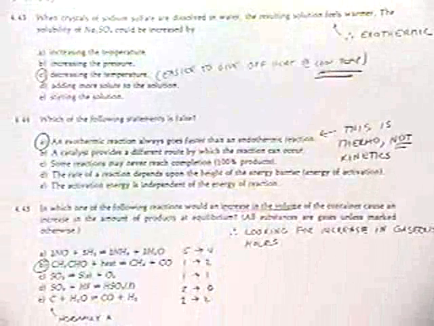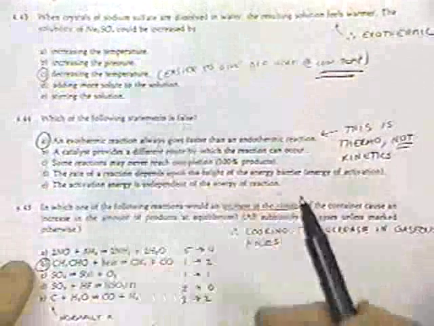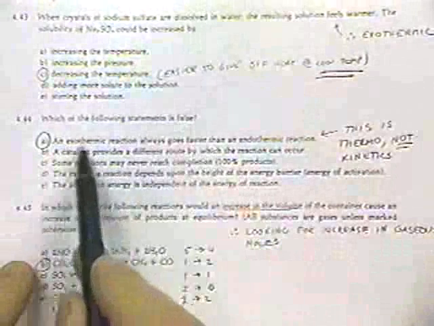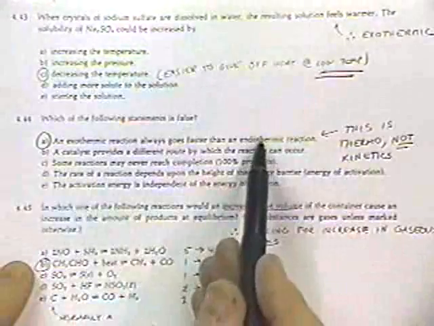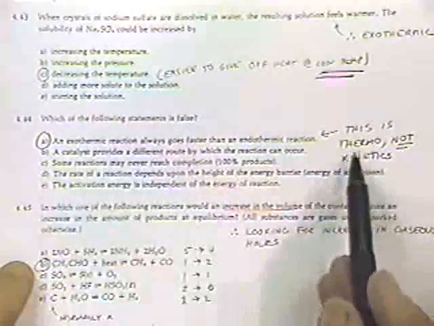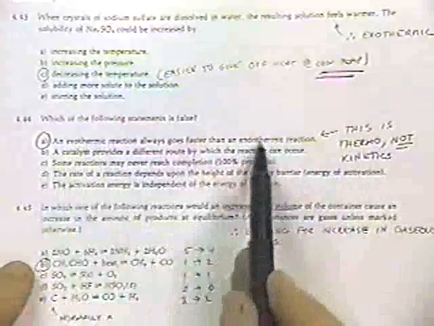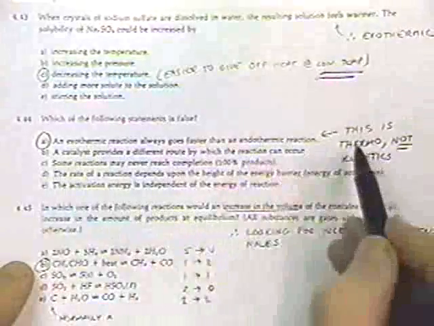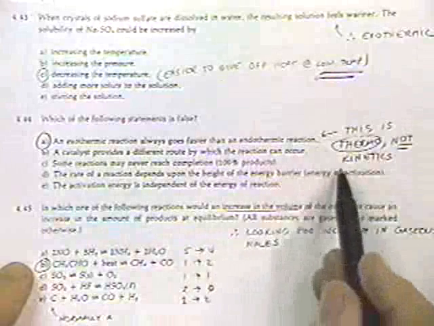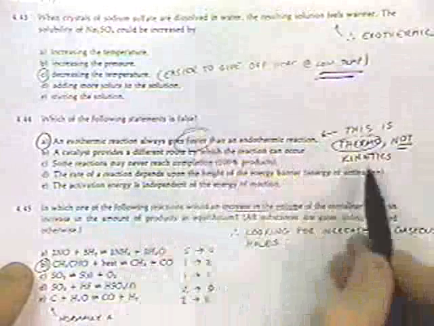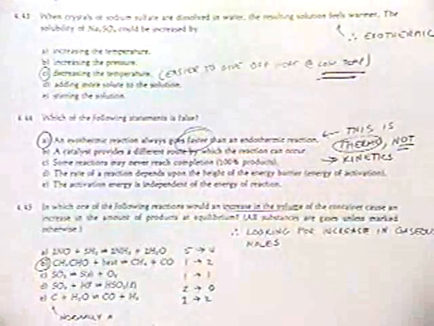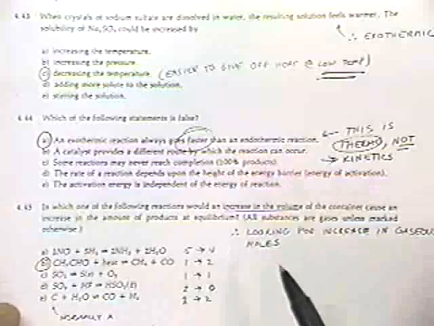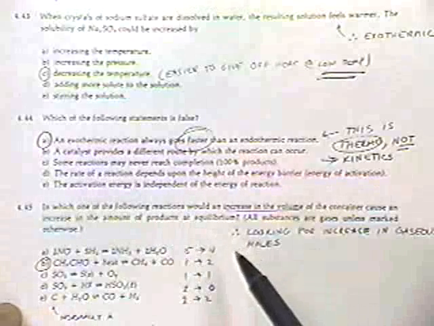Okay, here's a statement. Which of the following statements is false? An exothermic reaction always goes faster than an endothermic reaction. It's kind of attractive. It looks like it might be true, but you're mixing up kinetics and thermodynamics. Endothermic and exothermic relate to the energetics of the reaction, which is a concept of thermo. Faster is a concept from kinetics. And so the two are really different disciplines, although they're connected. Those are 2 different ideas. All the other statements are true.